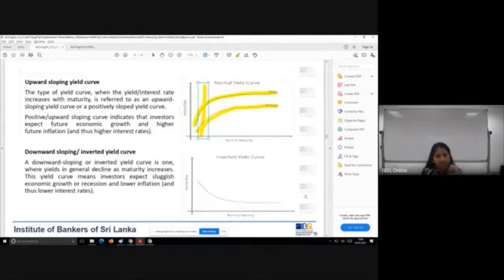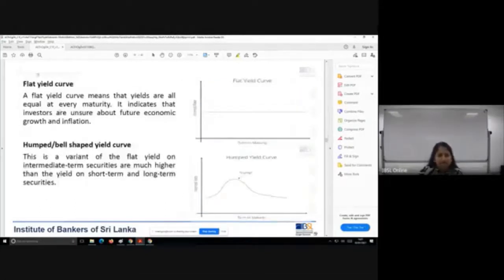They are going to enter into a recession, or it's going to be very slow economic growth. There is going to be a deflationary impact or very low levels of inflation in the market, indicating that future longer term securities are going to have low interest rates. They're not willing to invest in such long term assets because in the long term the situation is going to get bad. Therefore, short term interest rates are going to be higher, whereas long term interest rates are going to be low.